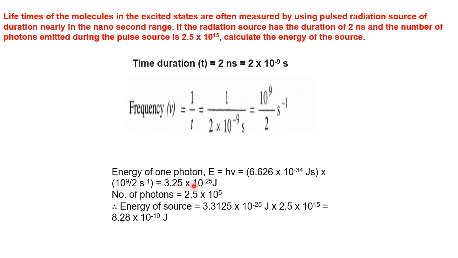Now this is the energy of one photon. How many photons are coming from the source? 2.5 into 10 to the power 15. For one photon, this much energy; for these many photons, so much energy. Just multiply. That gives you 8.28 into 10 to the power minus 10 joules. In this way, we calculate the total energy using the number of photons and their corresponding frequency, and frequency is equal to 1 by t per second. If you know all this basic information, we can calculate the numerical easily.